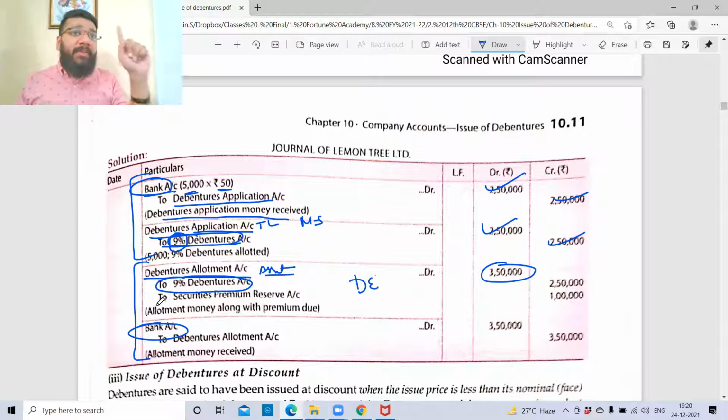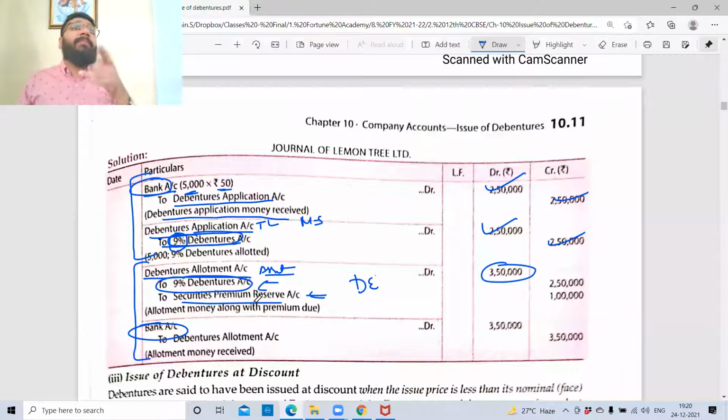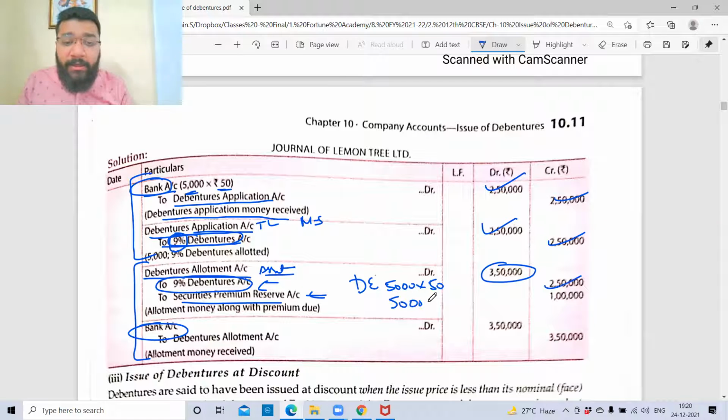So when I expect to receive something in future, for that I create an asset by the name of debenture allotment. That is debited. Two things will come here. One will be the face value that will be going to your debenture account, and the premium will go to your SPR account. Now here people make mistake. In a flow, what they do is they take the entire 70 rupees into the 9% debenture account. If you do so, you are screwed. So here 5,000 debentures into 50 rupees, that is 2,50,000 will go to your debenture account, and 5,000 into 20 will go to your premium account. So this is the due entry passed, being allotment money along with the premium due.